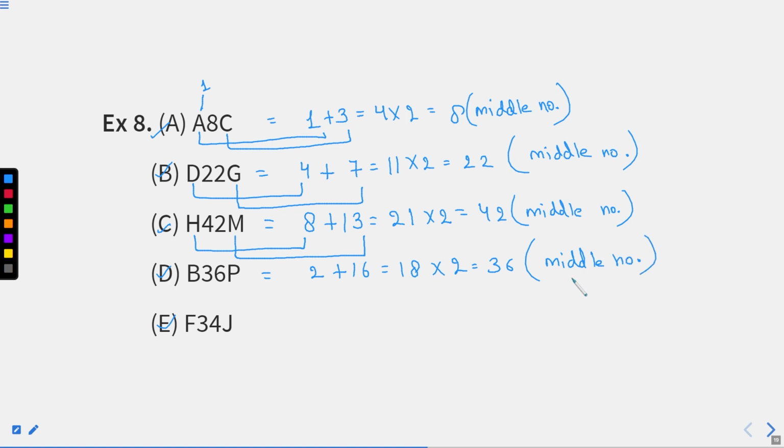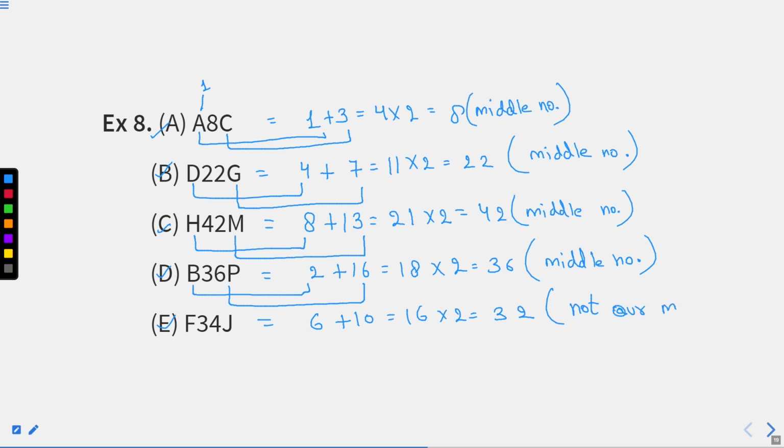Why am I writing everything for you? So that it becomes easy for you to understand this, right? Again, I hope till here it is clear. But what we are able to see is that till now we have checked 4 options and this condition is satisfying for each and every option. So this somewhere shows that maybe E will be your answer, but for that also we have to check, right? How will we check? F is having a place value of 6, J is having a place value of 10, which gives 16. And if we multiply it by 2, we will get 32, which is not